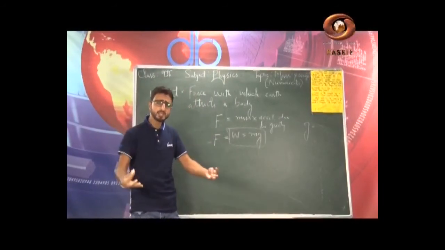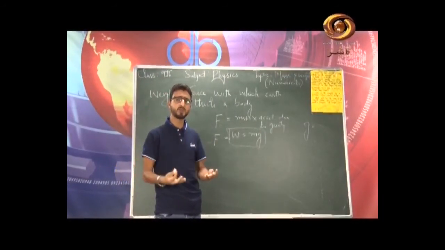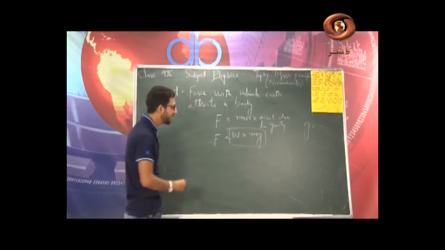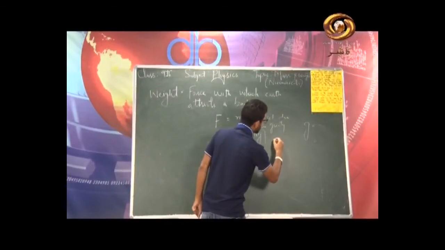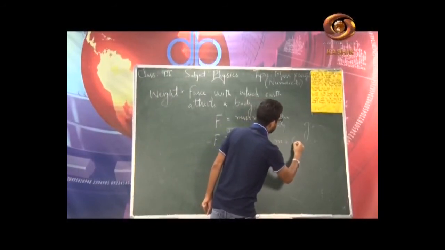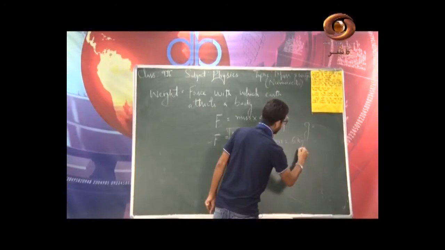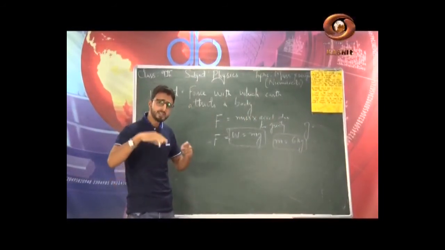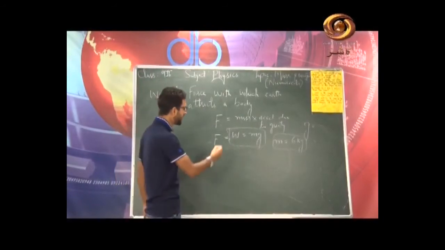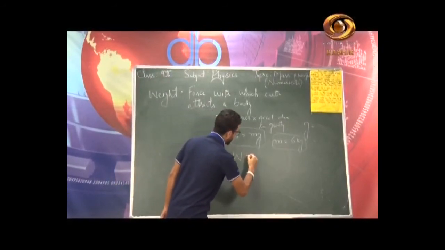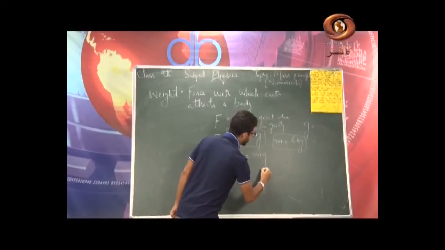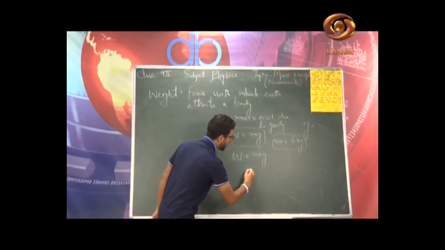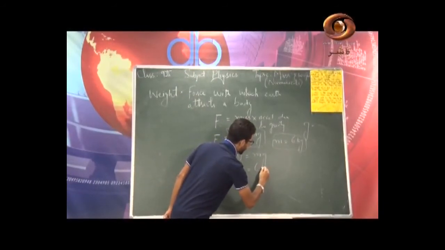Now what is the physical significance of weight? What does it represent from physics point of view? Let me illustrate it here with the help of an example. For example, I have a body of mass 6 kg. Now, what is its weight on or near the surface of earth? As per the definition, weight is equal to m into g. Are you getting my points or not? Simply, what is the mass of the body? It is 6 kg, right?